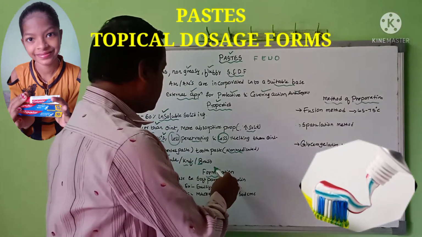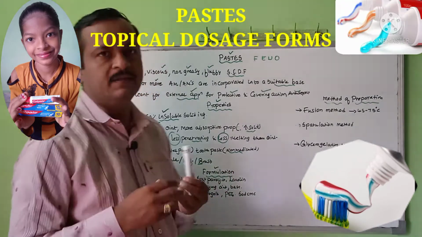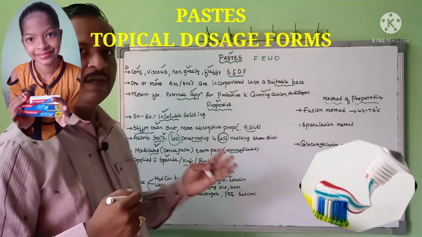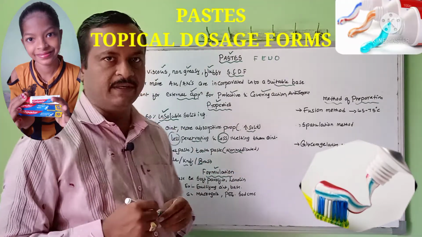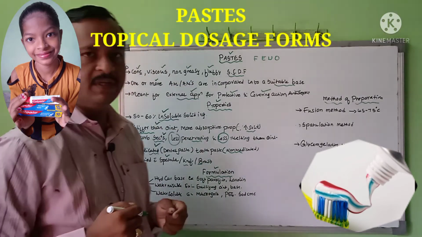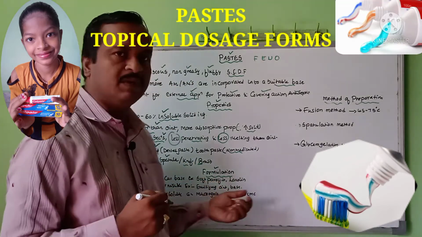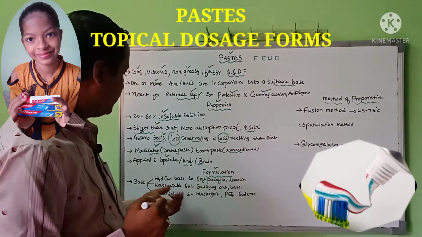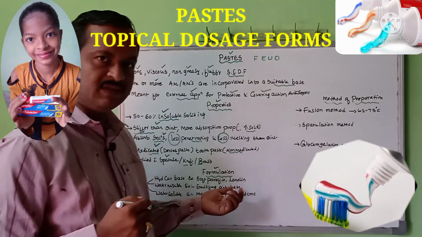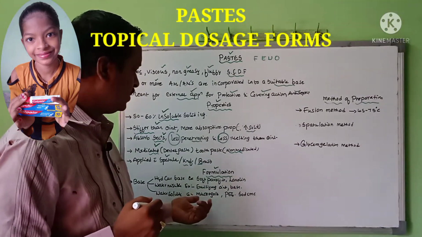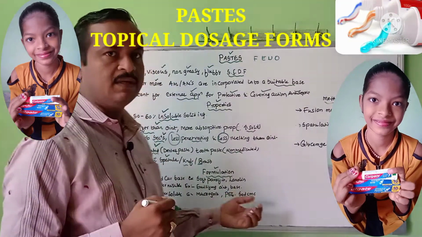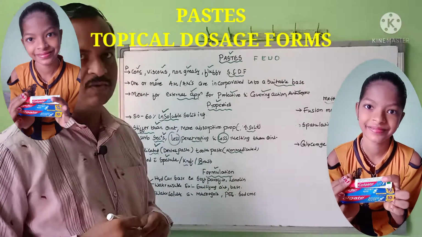And coming to the next part, what are the formulation contents of the paste. Majorly the active medicaments along with the base are important. In this case, the bases commonly used for pastes are hydrocarbon bases, for example soft paraffin and lanolin, and water miscible bases such as emulsifying wax, emulsifying ointment and emulsifying bases. Water soluble macrogols, PEG and sodium carboxymethyl cellulose are also commonly used.